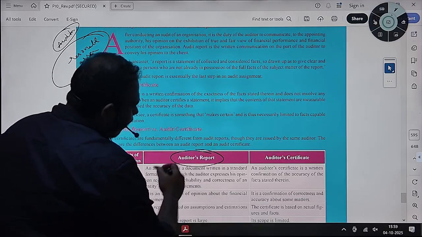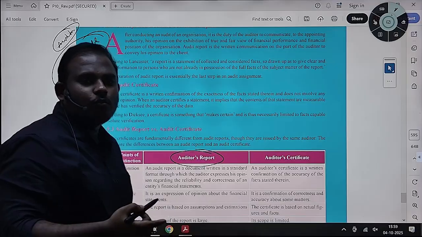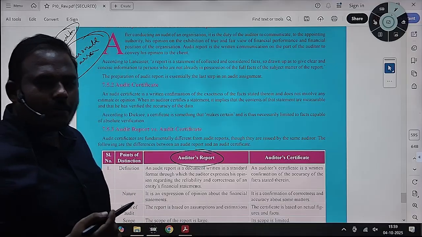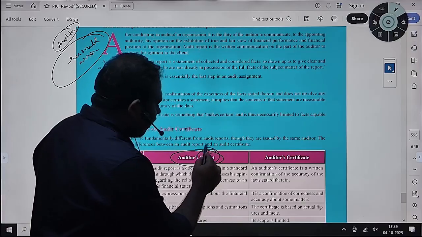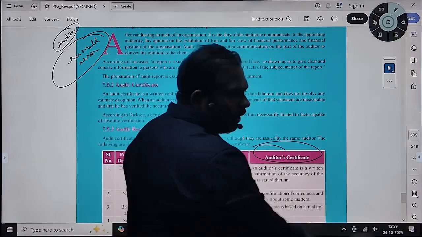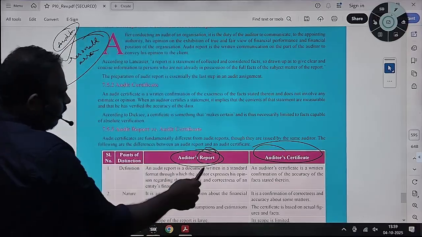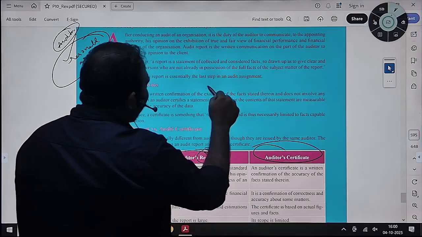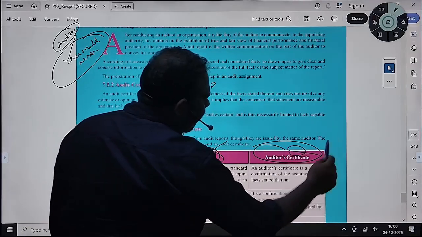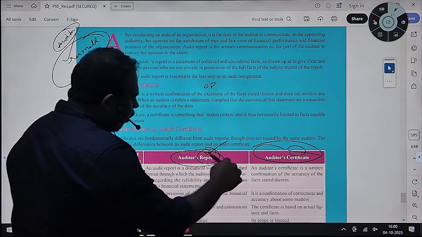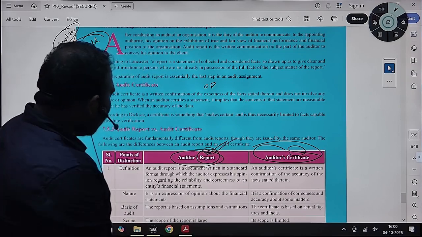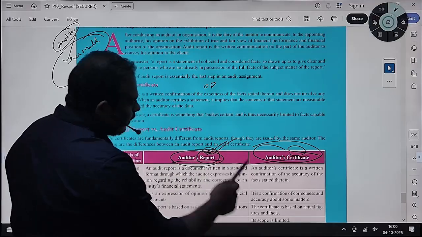The report through which the auditor expresses his opinion is called the audit report. It is not called an audit certificate. Because of this reasonable assurance, the word opinion arises and the word certificate does not arise; the word report arises. Let us see what is an audit report and an audit certificate.